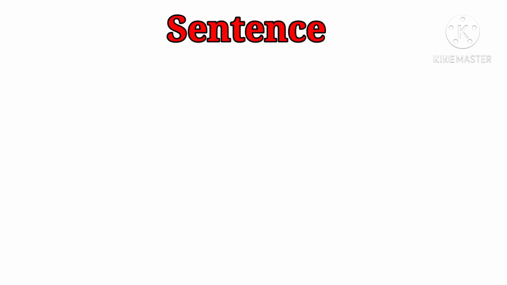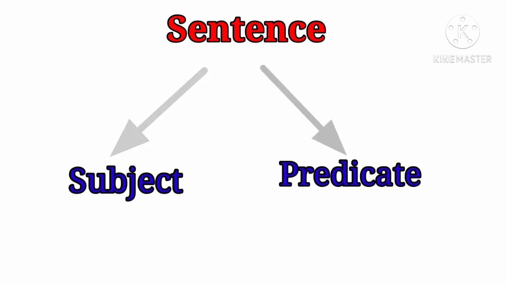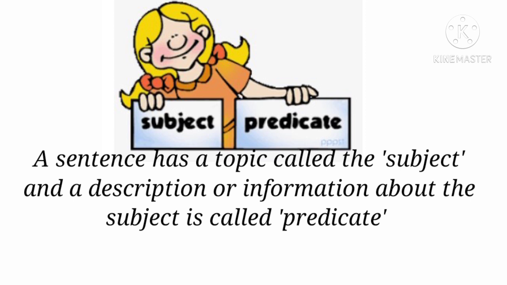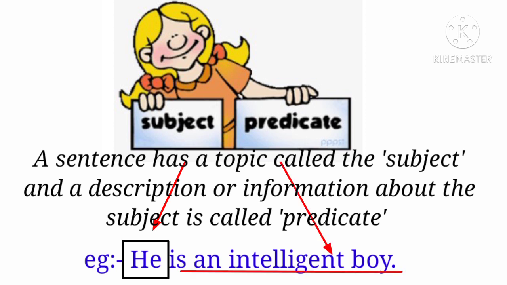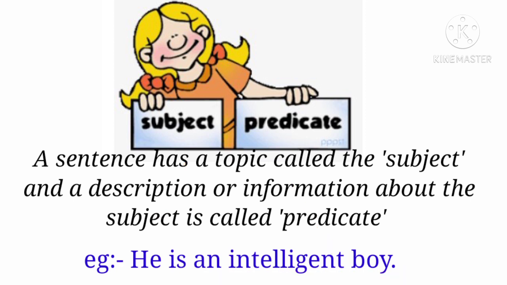Now, let's talk about two parts of sentences, that is subject and predicate. A sentence has a topic called the subject, and a description or information about the subject is called the predicate. That means whatever we say about the subject is called its predicate. Now let's see an example. He is an intelligent boy. In this sentence, he is the subject and is an intelligent boy is the predicate.